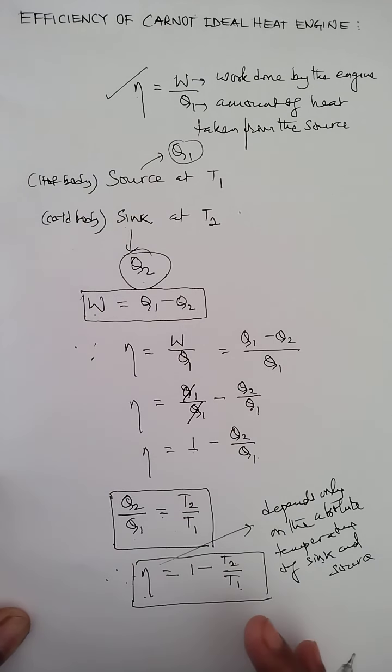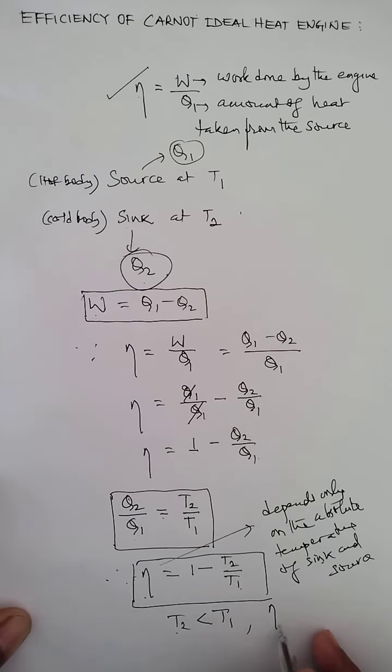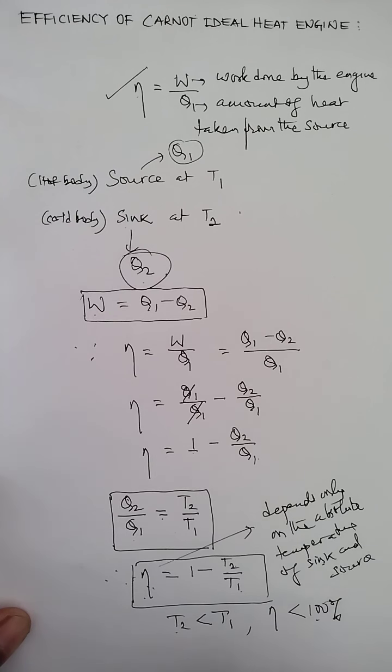But you can see clearly that even in the case of the Carnot ideal heat engine, the sink temperature T2 is always less than T1. If T2 is less than T1, then definitely the efficiency will be less than 100%.